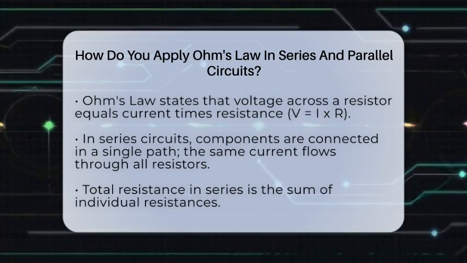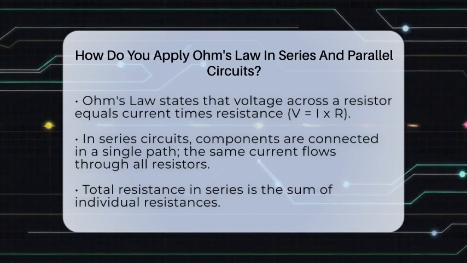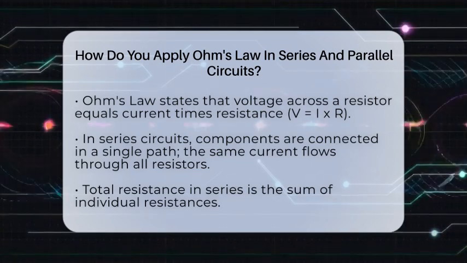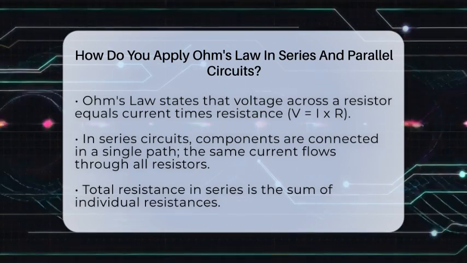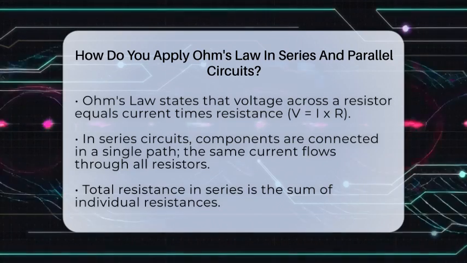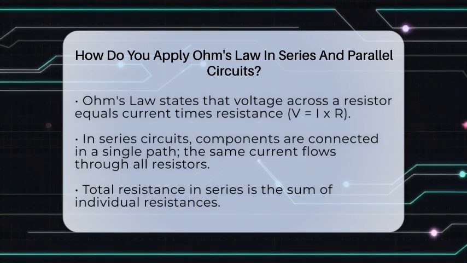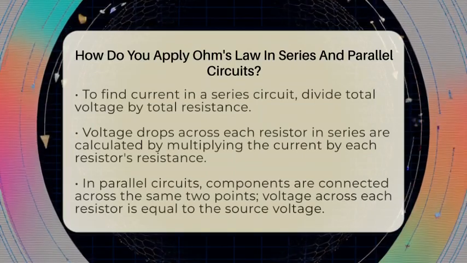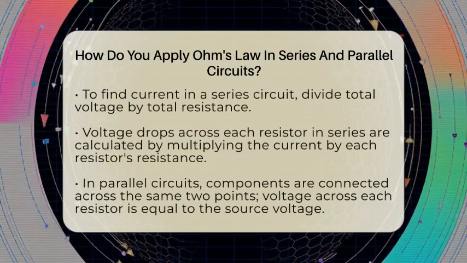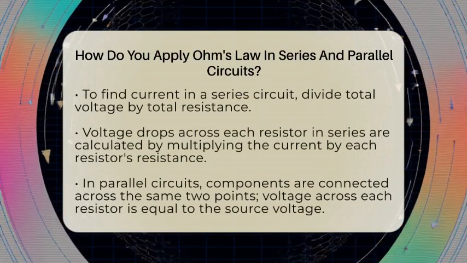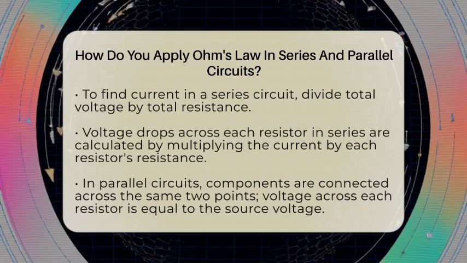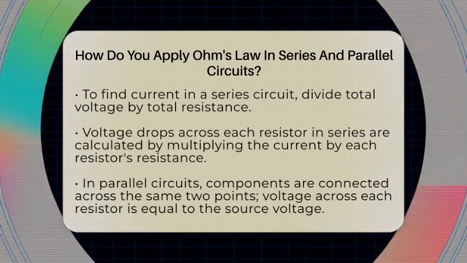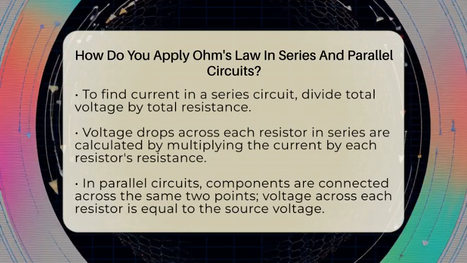In a series circuit, all components are connected one after another, forming a single path for current. Because of this, the same current flows through each resistor. To find the total resistance, you add up all the individual resistances. For example, if you have 3 resistors of 10 ohms, 20 ohms, and 30 ohms connected in series, the total resistance is 60 ohms. Once you have this total resistance, you can find the current by dividing the total voltage supplied by the total resistance. If your power supply provides 12 volts, the current is 12 volts divided by 60 ohms, which equals 0.2 amperes.